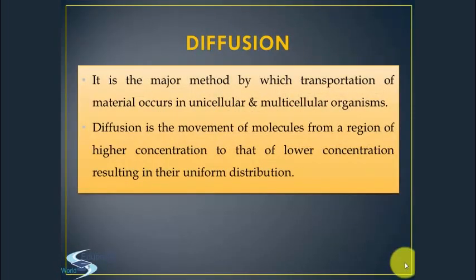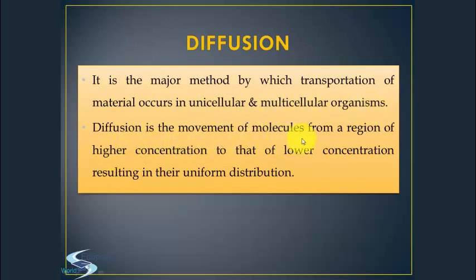In unicellular and simple multicellular organisms, the transportation mechanism is basically simple. Diffusion is the major method by which transportation of material occurs in single-celled organisms like bacteria, amoeba and paramecium. In simple multicellular organisms like Hydra, transportation also occurs by diffusion.